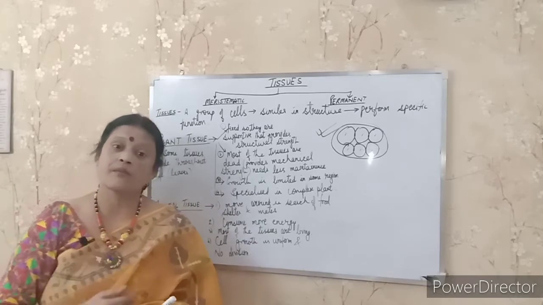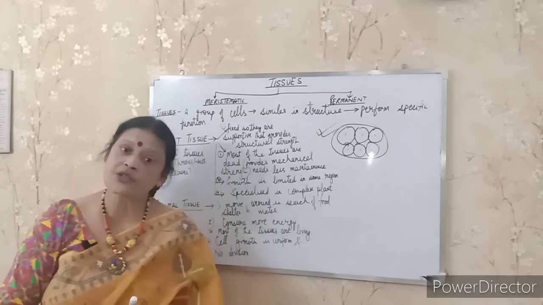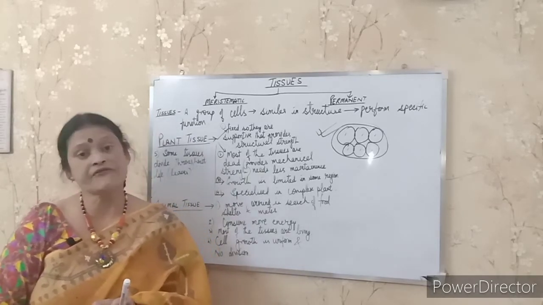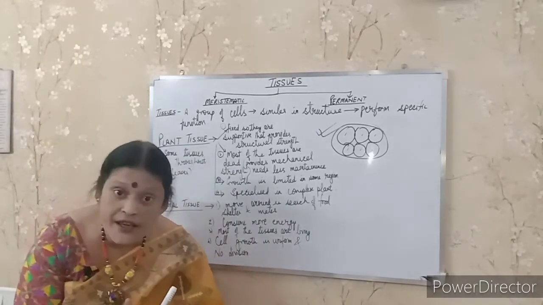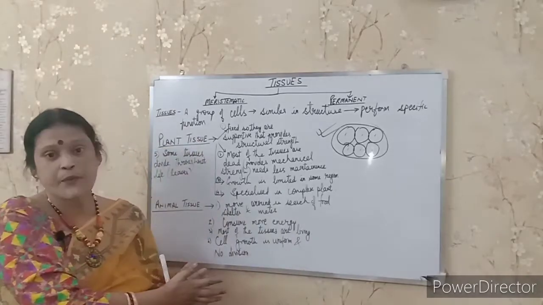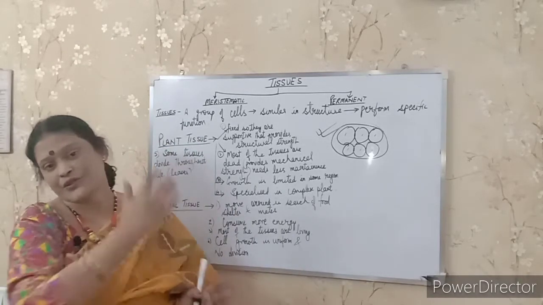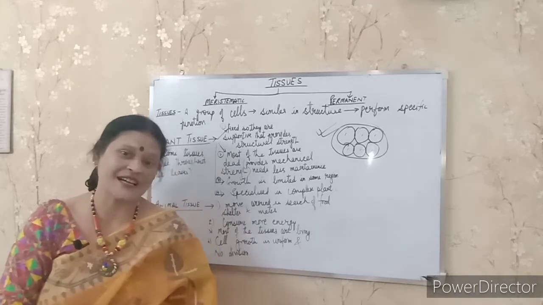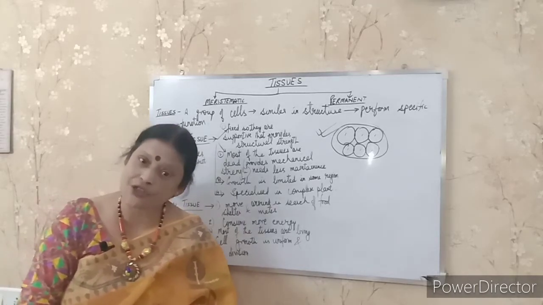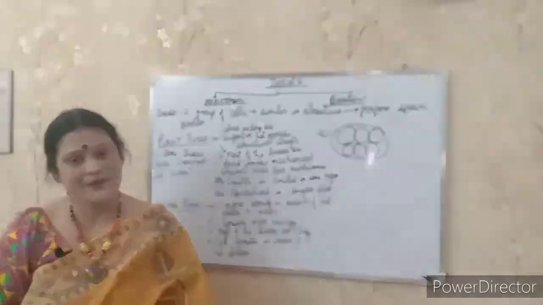A question of 3 marks: are plant tissue and animal tissue similar or different? If yes, give reason. If no, give reason. So if no, jot down these points in your notes and you will be able to write this answer. Clear?